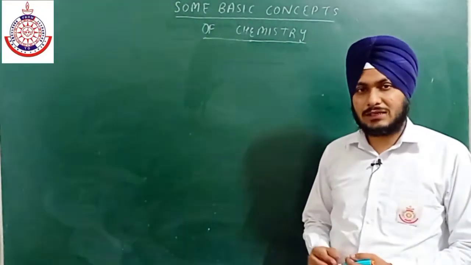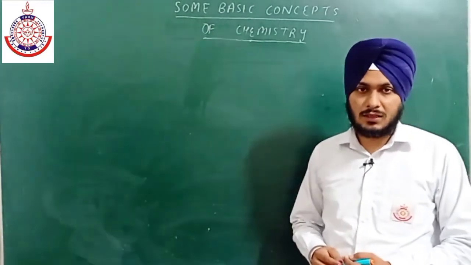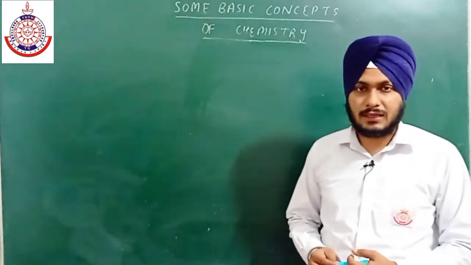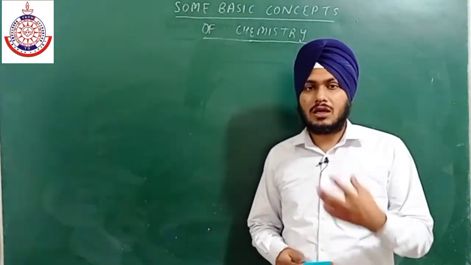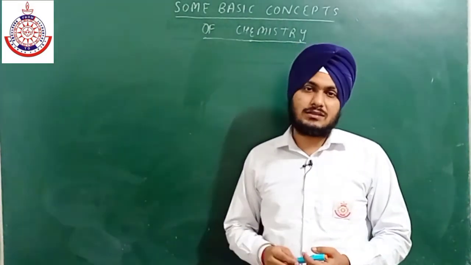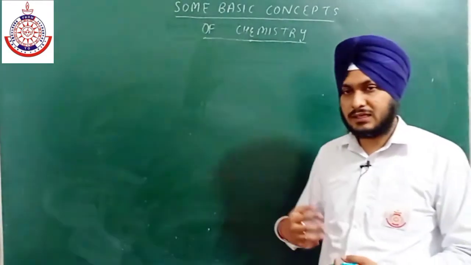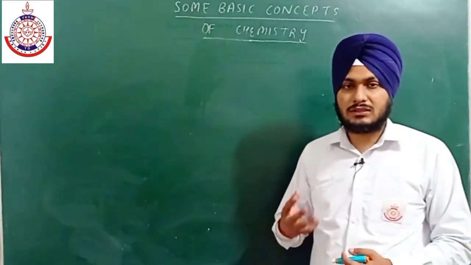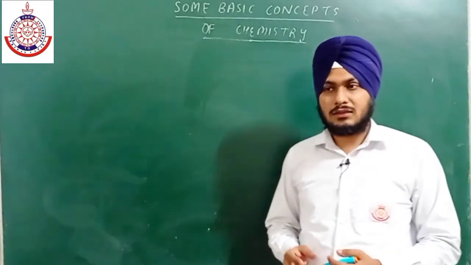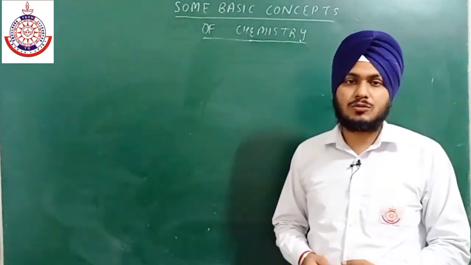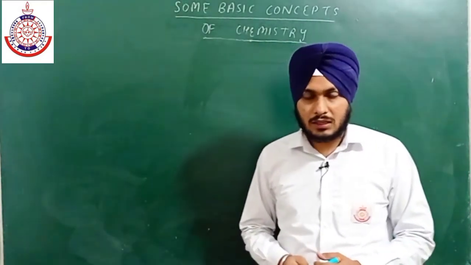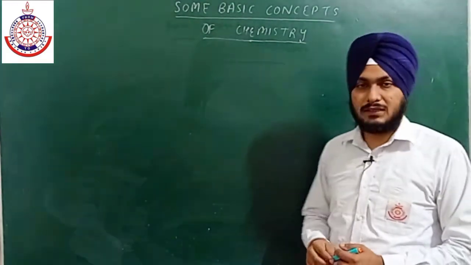So today we are going to start our first chapter, that is some basic concepts of chemistry. In this chapter we have to learn about some basic fundamental particles like atoms, molecules, and how they combine with each other to form elements and compounds. Okay. So basically chemistry is the branch of science which deals with all states of matter, like solids, liquid, gases, and whether the substance is pure or impure, and how these substances are classified into many parts like elements, compounds, and mixtures.